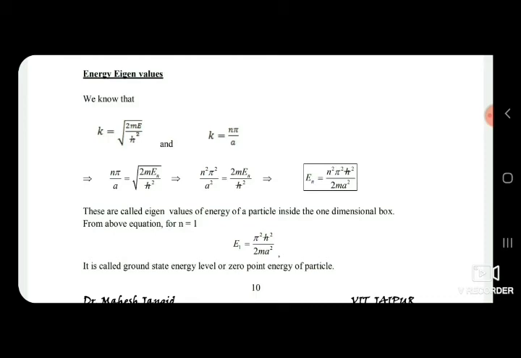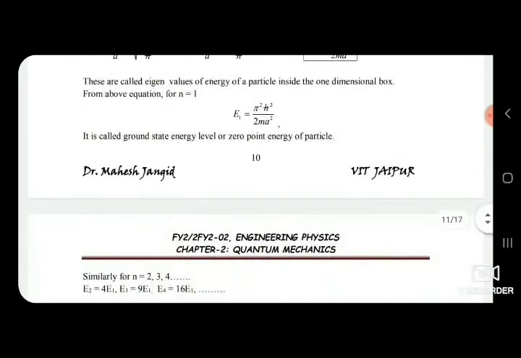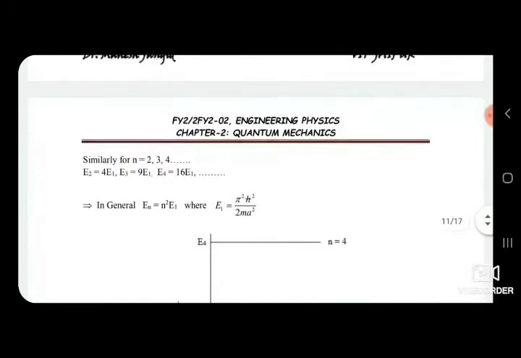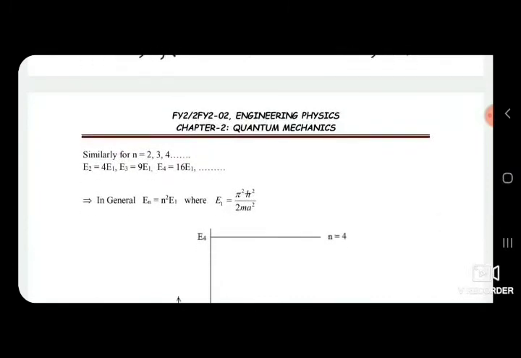From the above equation, for n equal to 1, E1 equal to pi square h cross square upon 2 m a square, it is called the ground state energy level or zero point energy of the particle. Similarly, we can get for n equal to 2, 3 and 4, that is, energy of the first excited state E2 equal to 4 E1, second excited state E3 equal to 9 E1, E4 equal to 16 E1, and so on.